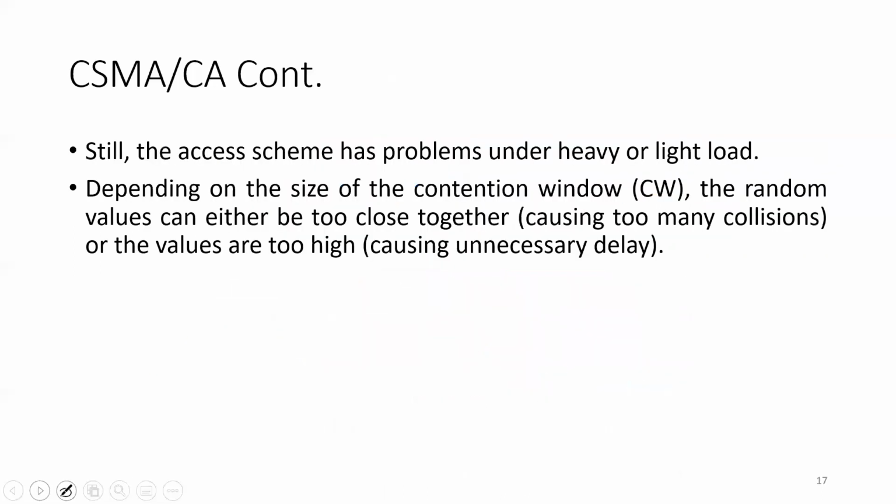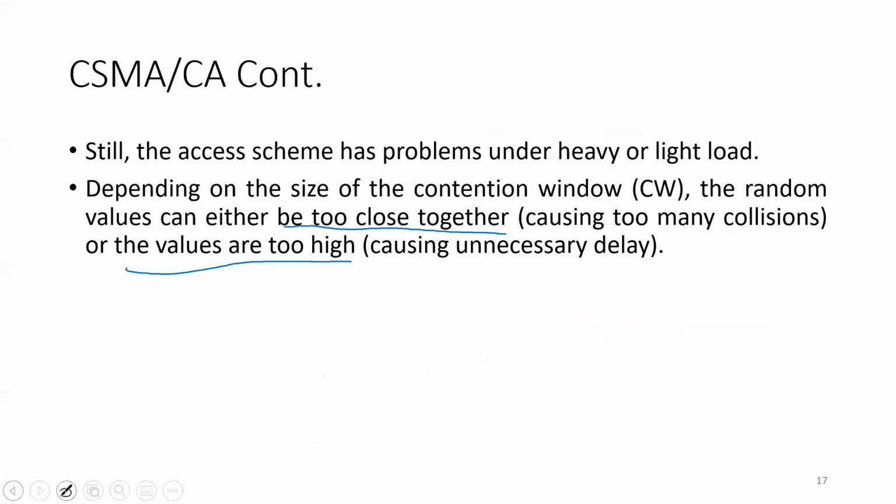Similarly, another problem associated with this scheme is that the random values can either be too close to one another, which can cause collision, or the random values can be too high. Obviously, a high random value will cause unnecessary delay and the station has to wait for a longer period of time to transmit its information over the channel.